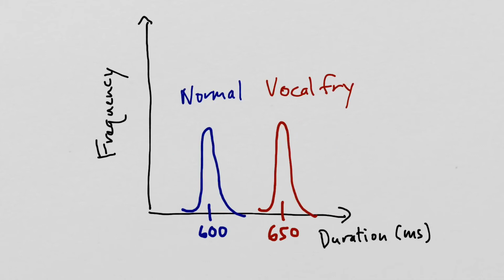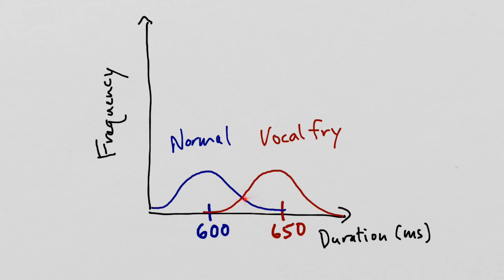Compare this to if, again, we still had the normal voice stimuli having a mean of 600 milliseconds, and the vocal fry stimuli having a mean of 650 milliseconds, but they're a lot tighter, narrower spread distributions. So in this case, we taper off to having almost no measurements of duration of opportunity that are above 625, and there are almost no vocal fry stimuli where the opportunity word has a duration smaller than 625. And so there's almost no overlap in the distributions compared to here, where we have all this overlap.